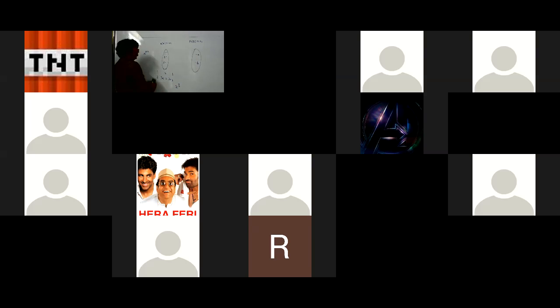It came. Easy only. Suppose here m elements are there, here n elements. So each element has how many options? n options. The first element has n options, the second element also has n options, the third element also n options. So how many n's are there? m times. If you multiply m times, what will you get? n to the power m only. Easy only, but okay, next year you study. I think you understood something, no?